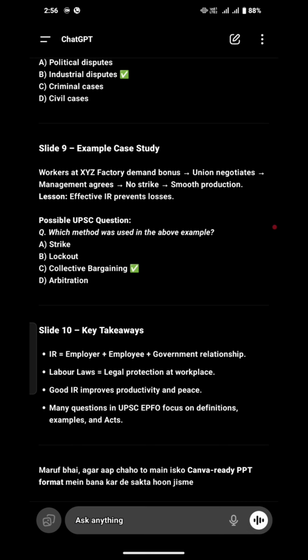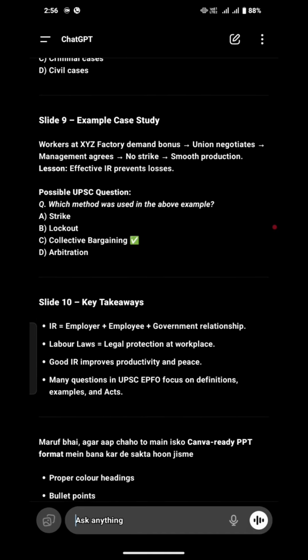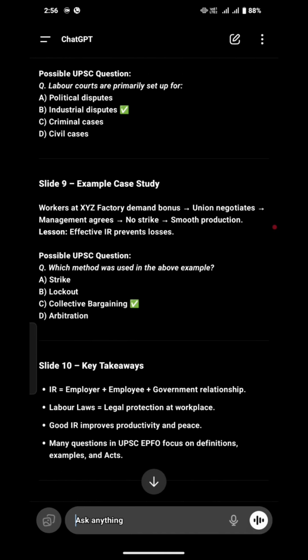There is an industry named XYZ, whatever you want to call it. The factory's workers demand a bonus, and the union negotiates. Union negotiation means the employer and employees sit together and negotiate on the bonus that was put in front of the management. Because of the negotiation, the management agreed, meaning both parties agreed. So there is no strike.